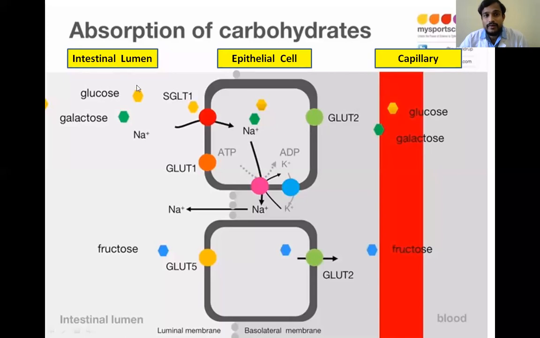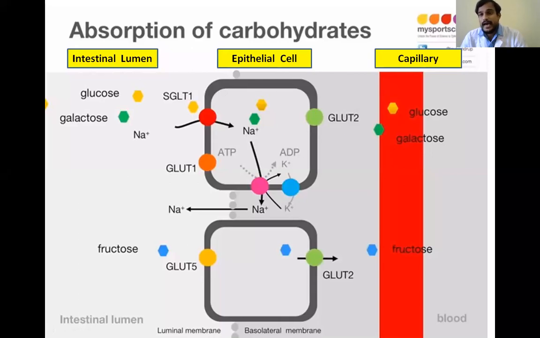From the lumen, the monosaccharides, mostly glucose, enter the epithelial cells through sodium-glucose transporter 1 and GLUT transporter 5, and from the epithelial cells they enter the capillaries through glucose transporter 2.